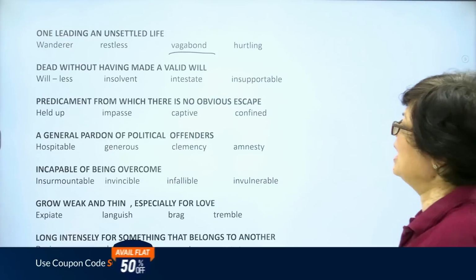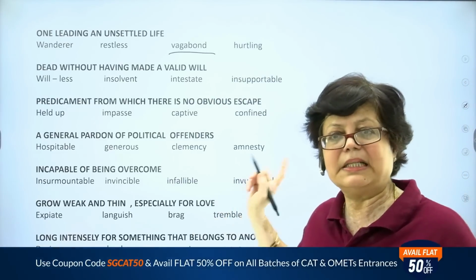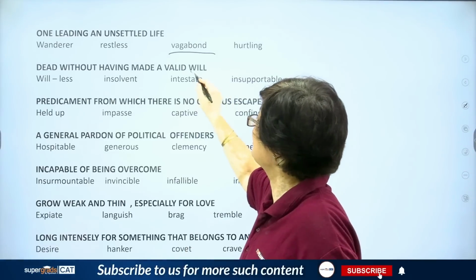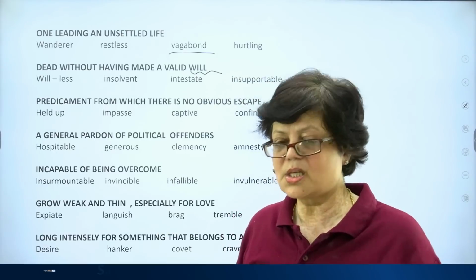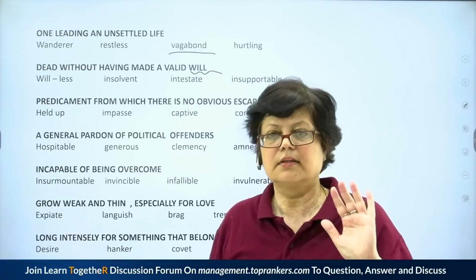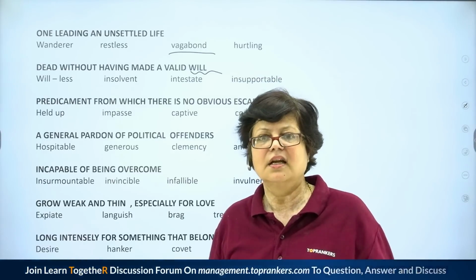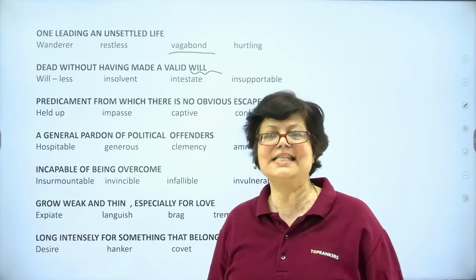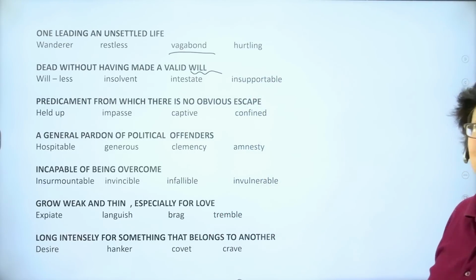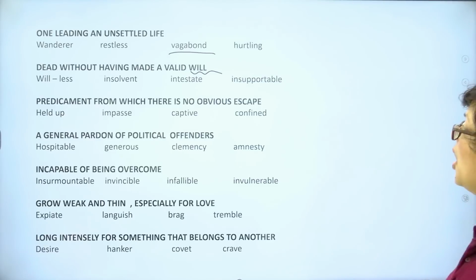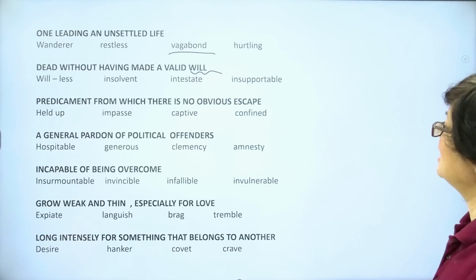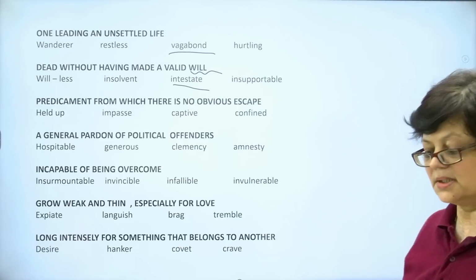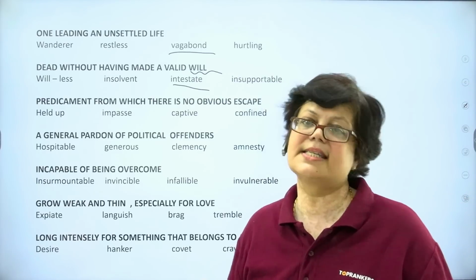Next, dead without having made a valid will. A person has not made his will, but before that he dies. Will here means a document which shows his ideas, his request, his motive for his own property and wealth. In Hindi, it is called wasiyat. So, such a person, is he called willless, or insolvent, or intestate, or insupportable? The answer is intestate. Intestate is the person who dies without having made his will.